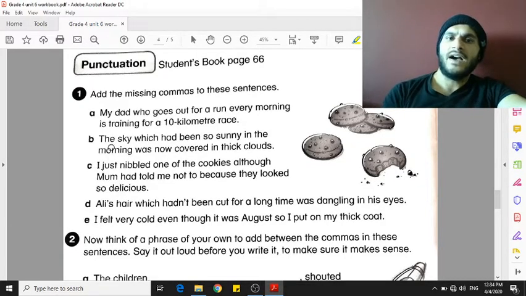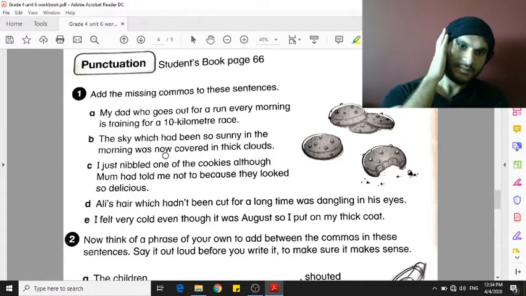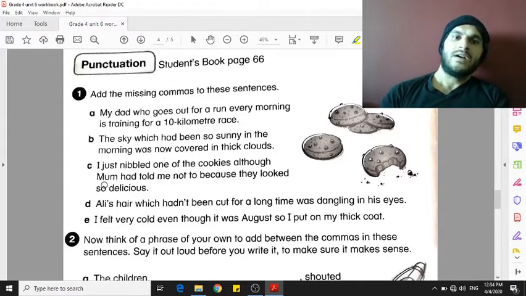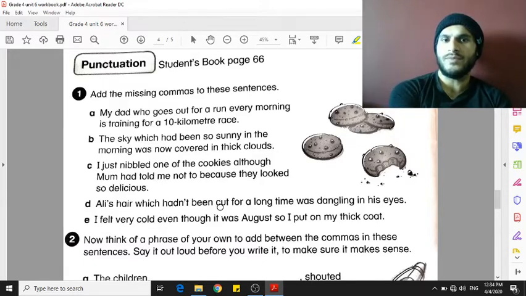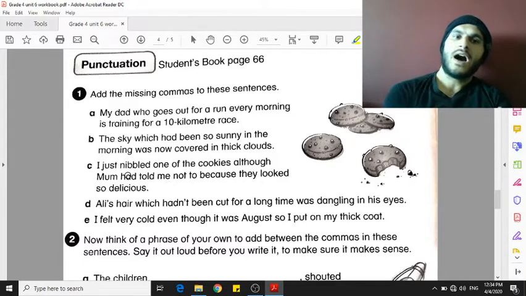B. The sky, which had been so sunny in the morning, was now covered in thick clouds. Now here you also have to put the commas where I stopped. C. I just nibbled one of the cookies, although mom had told me not to because they looked so delicious. So you have this sentence here. I'm going to read it and I'm going to pause. I just nibbled one of the cookies, although mom told me not to because they looked so delicious. So put the commas where I stop.